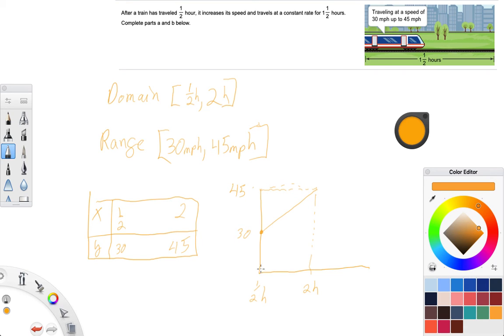At half an hour, it's going 30 miles an hour, and then it increases its speed. So at any point, we could figure out how fast it's going, and it could be a fraction or a decimal, and that's fine. We want something that's going to represent a continuous line, where in a table, we can't really get that. So this would be the best representation for this problem.